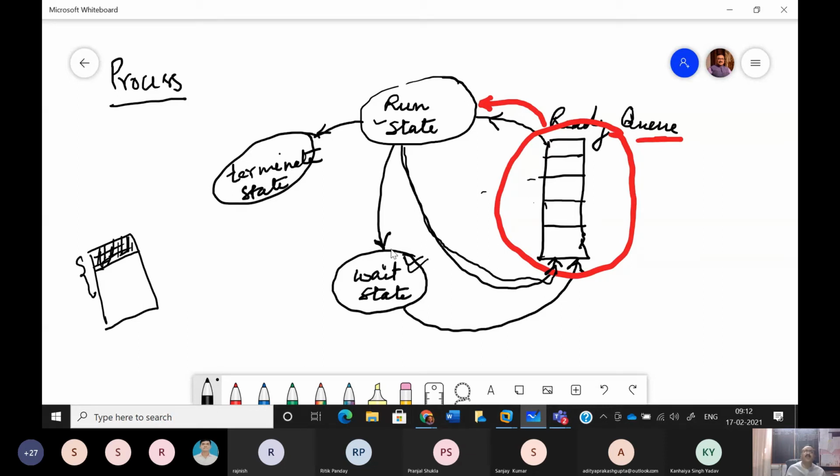So when this is happening, this process which we have just discussed needs data. When it comes to this state, it finds that the hard disk is already busy serving some other process, so it has to wait. Now this process has converted from run state to wait state.